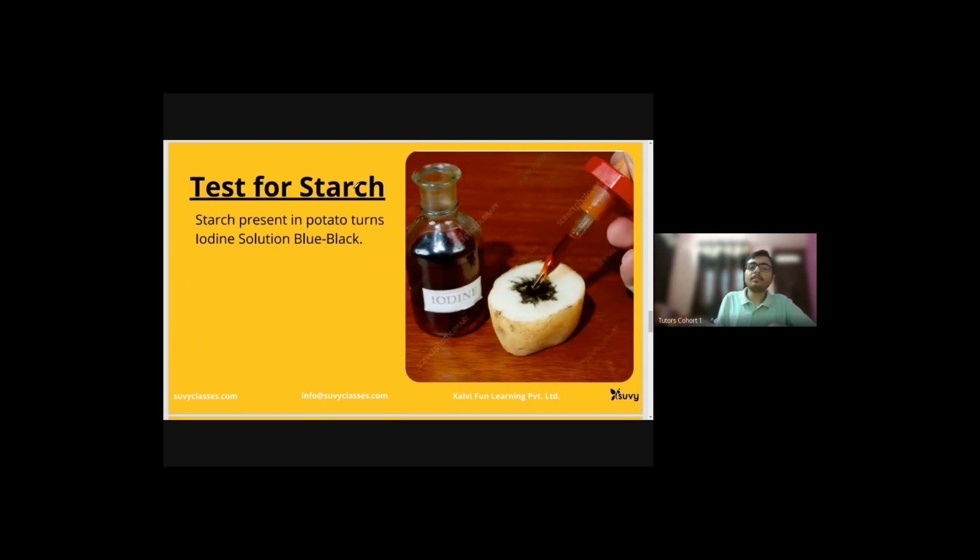First experiment is test for starch. Now we are going to test whether the food component that we are consuming contains starch or not. Starch is nothing but carbohydrate. And I just told you in the beginning that potatoes are a rich source of carbohydrates.